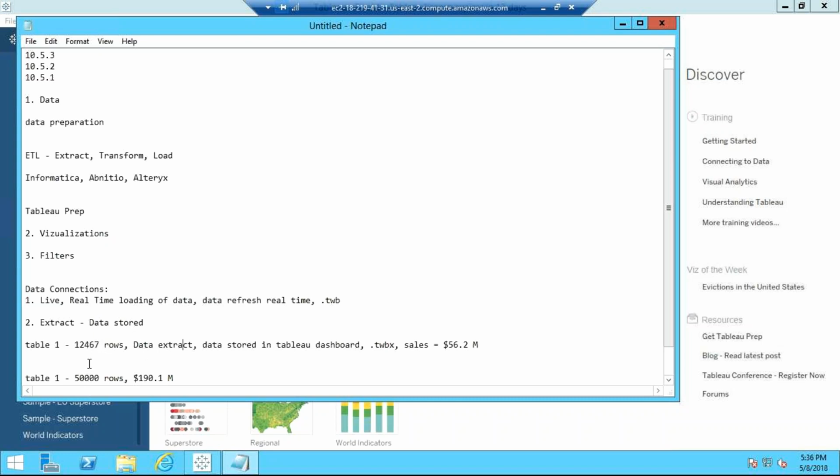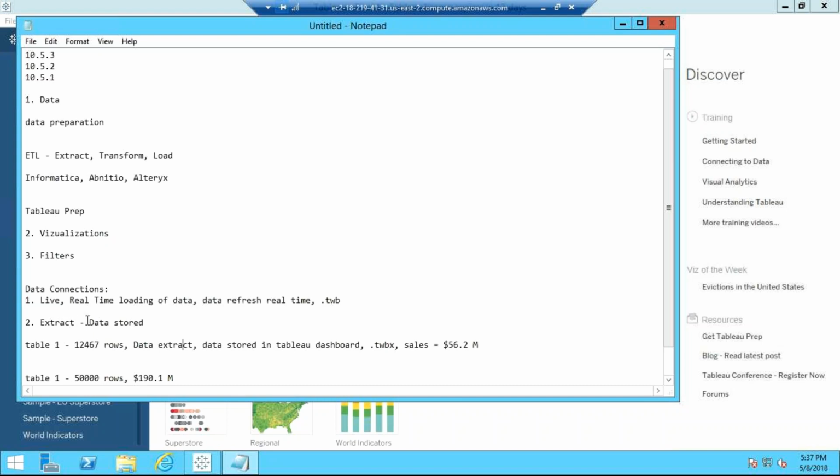So it is a manual job. You will be doing it manually if you use an extract. But in a live connection, you don't need to do anything. You just load the data into table 1. Today it is 12467. Tomorrow it is, let's say, 50,000. Automatically, whenever my users open it tomorrow, they will see 50,000. After 1 month, it is 1 million records, and my user will see 1 million records. So this is what live and extract connections are.